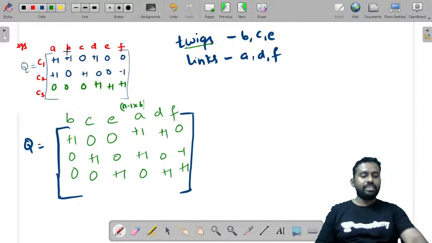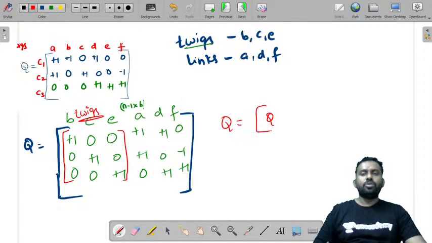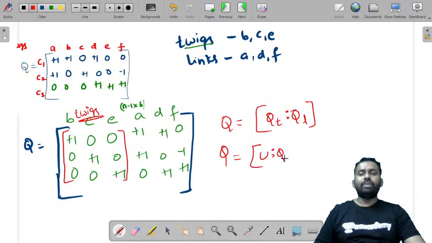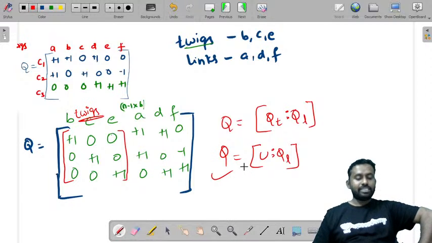Now if you observe this matrix, this part which is of the twigs, so Q can be written as Q twig and Q link. But if you observe Q twig, 1 0 0, 0 1 0, 0 0 1, it is a unitary matrix. In this way, you can identify if the solved question is correct or not.